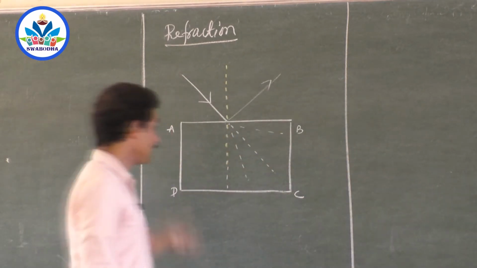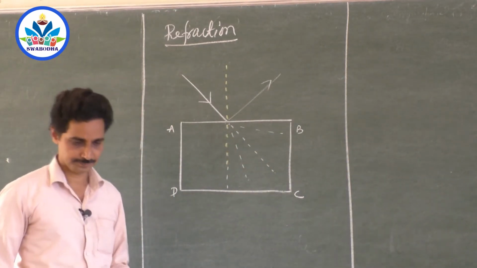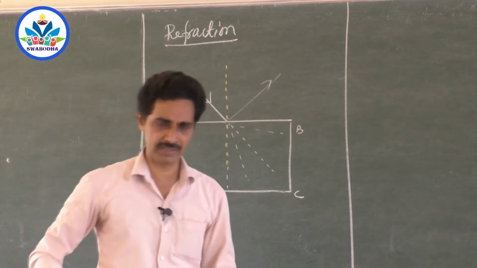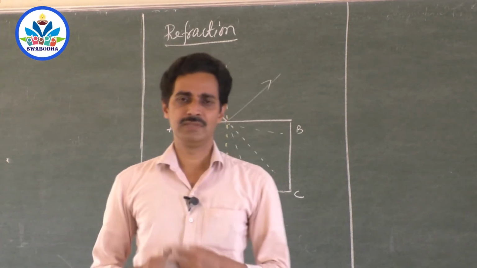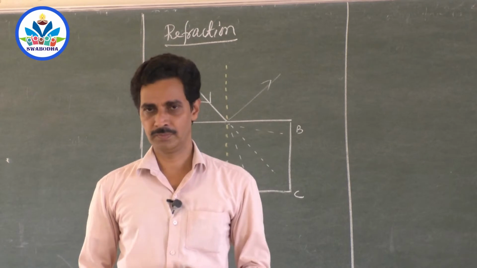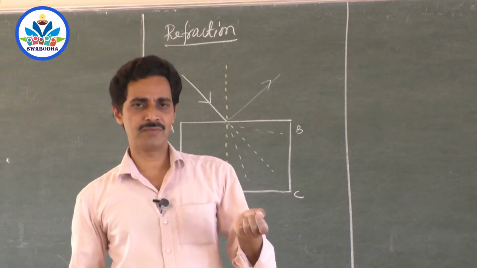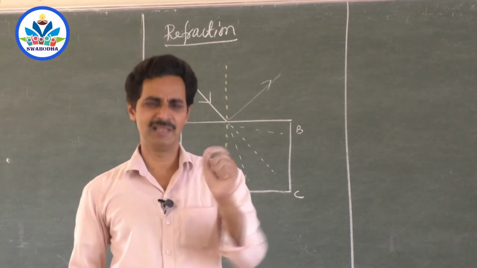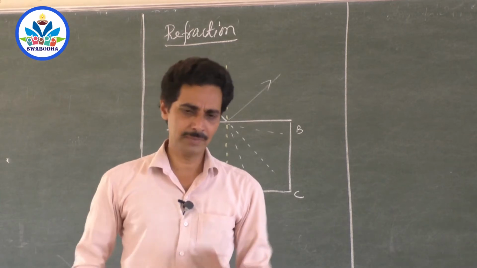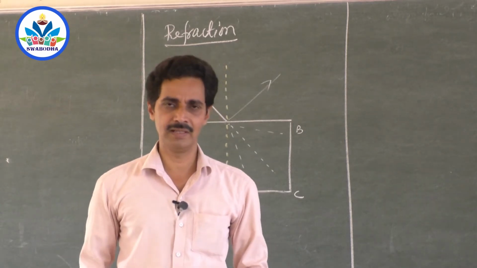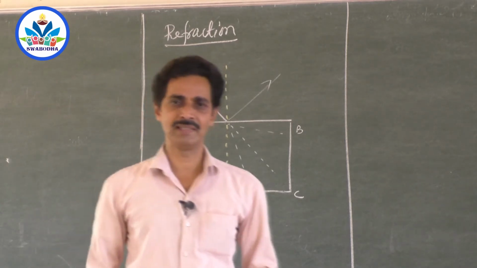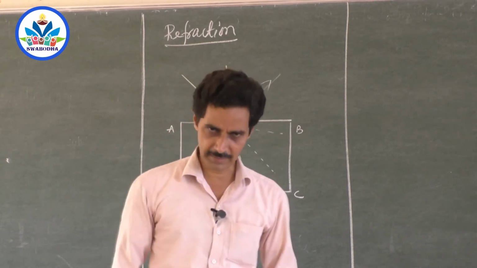And when it enters glass, now if you see the activity of light, light travels with the highest speed in vacuum, and the difference in the speed of light in vacuum and air is very little. So for the time being, for all the discussions, I will assume the velocity of light in air and vacuum are almost the same.